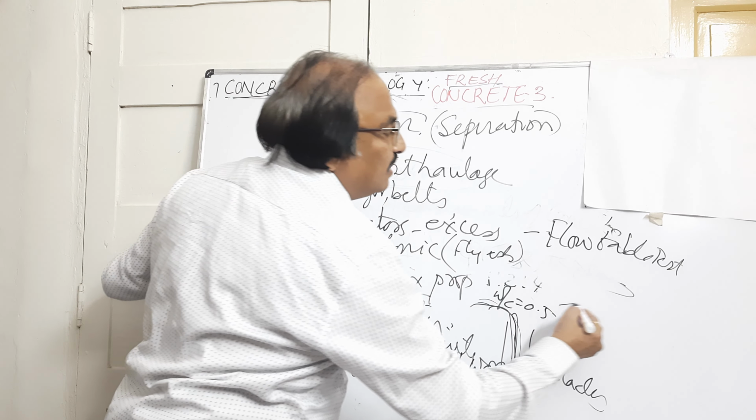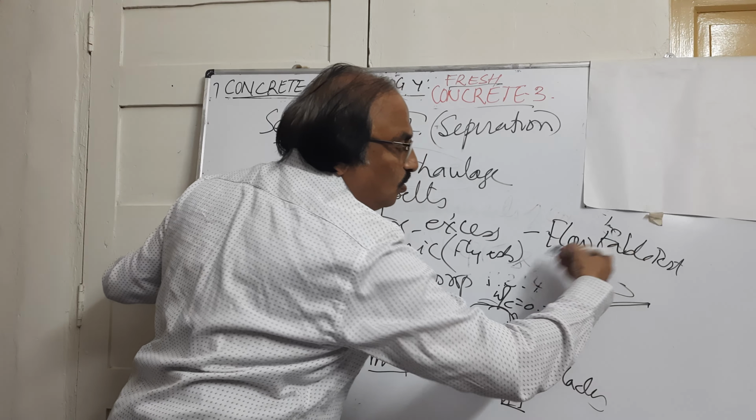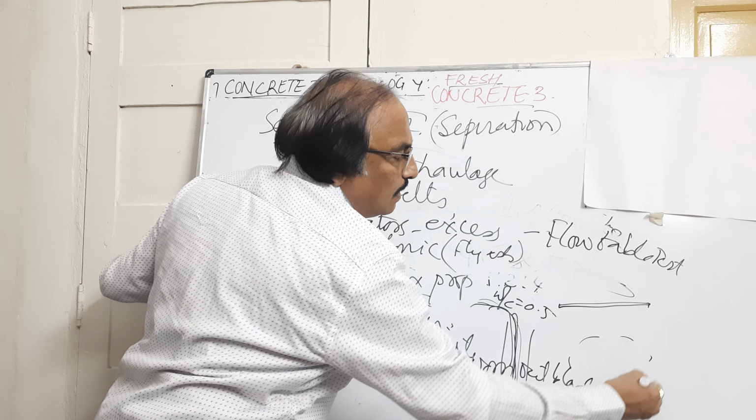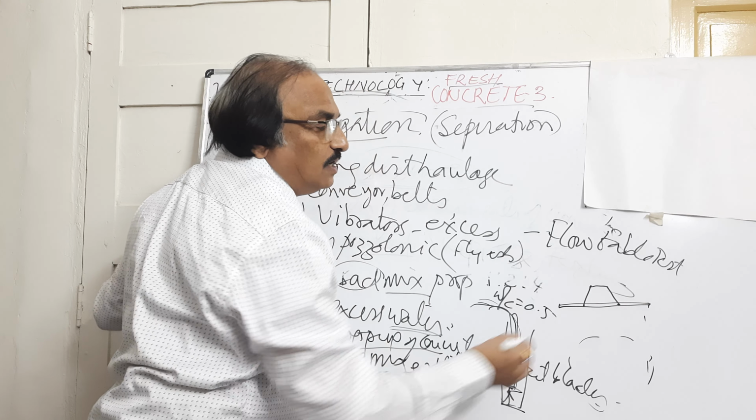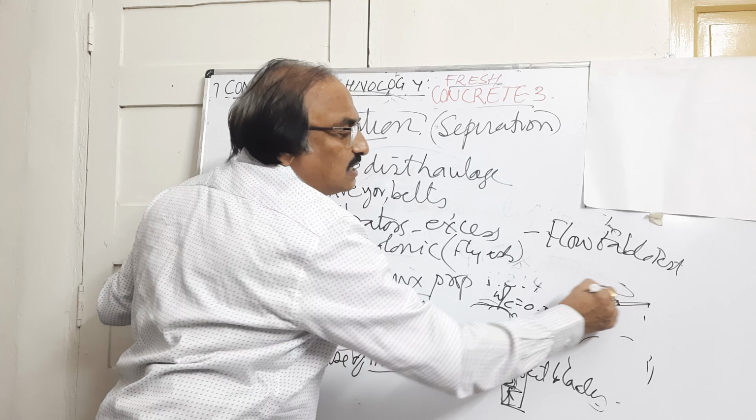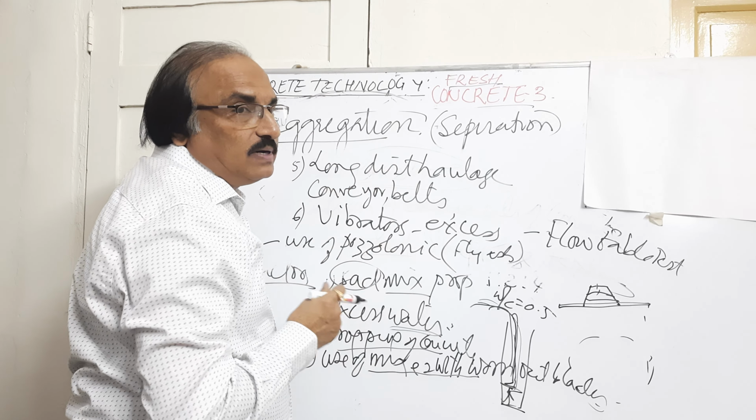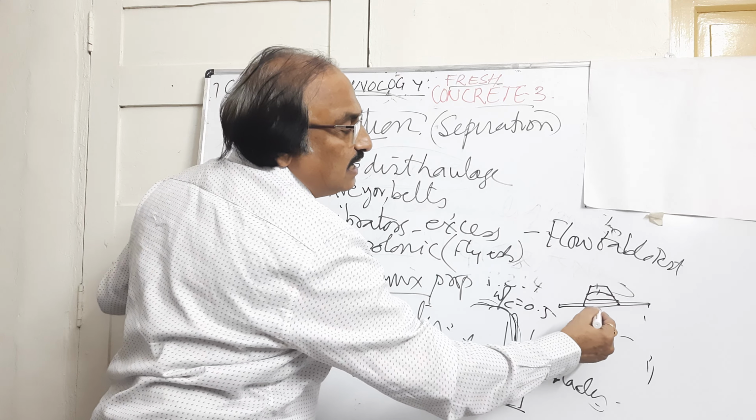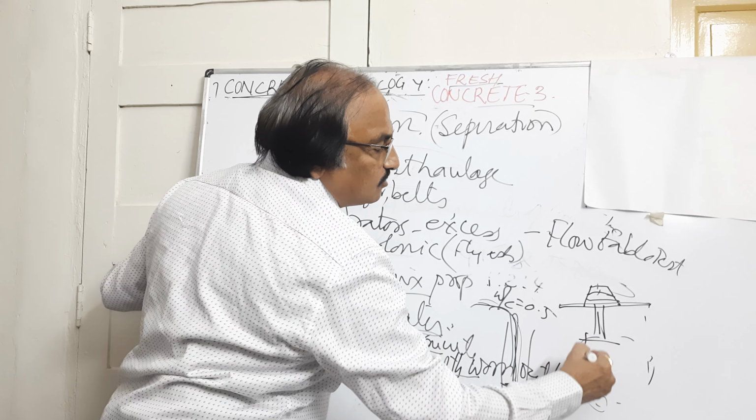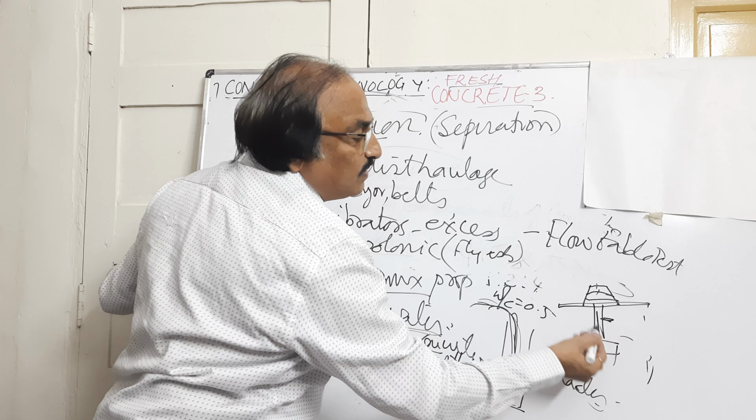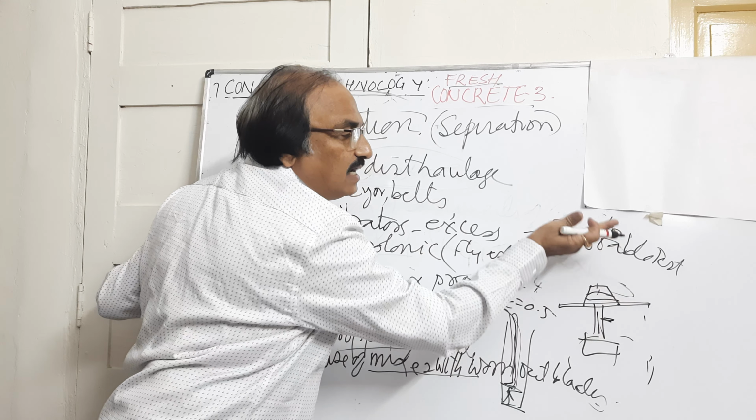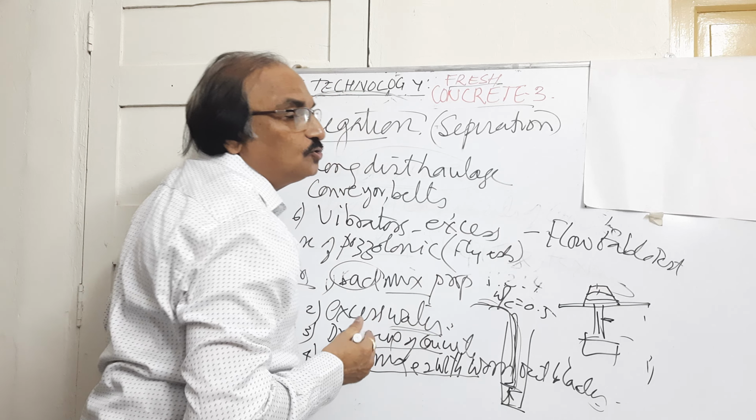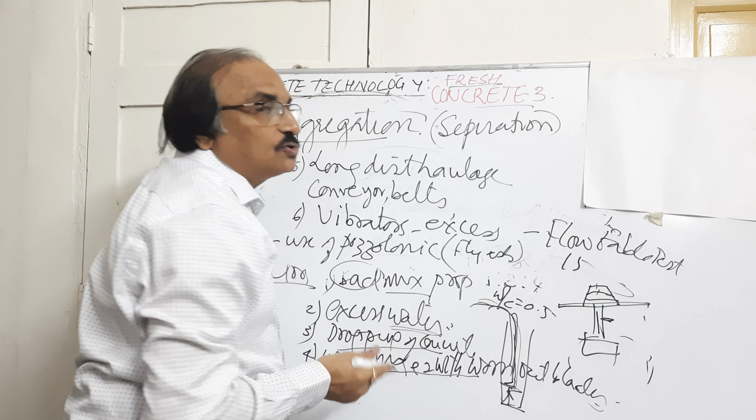It has a table with a round disc. It has a cone of standard size. We fill this cone with concrete in three layers, each layer compacted by 25 rodding strokes. Then we lift it. At the bottom, it has a strong base, and it is made to jolt. This plate will rise and fall, rise and fall. So these jolts will be there. We will apply 15 jolts like that.